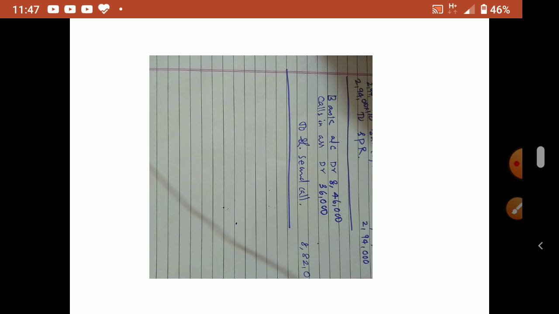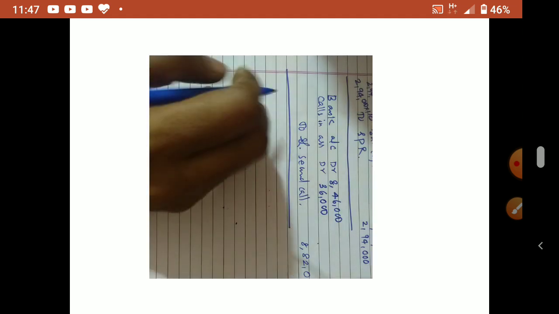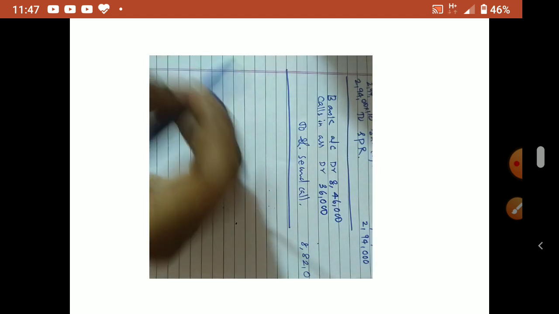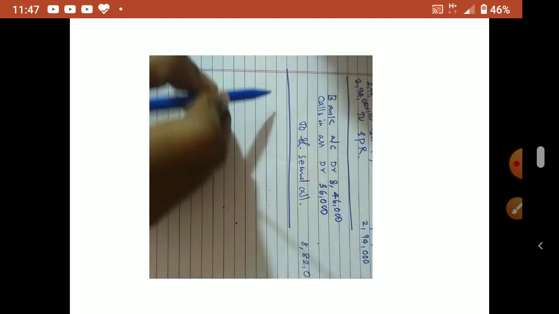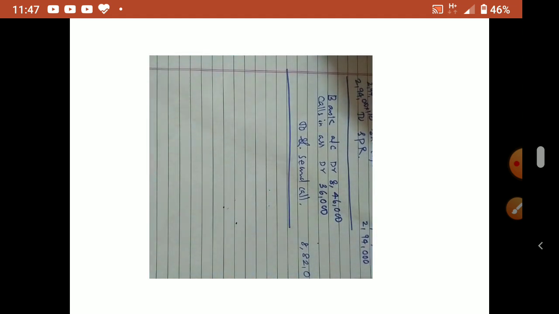Z के बारे में कुछ नहीं बोला क्वेश्चन में. Y applied for 10,500 shares, failed to pay 2 calls, and on his such failure his shares forfeited. सिर्फ Y का share forfeit किया. X का share already forfeited after allotment. Now they are forfeiting only the Y's share. Okay. So Y का share forfeit करेंगे अभी.